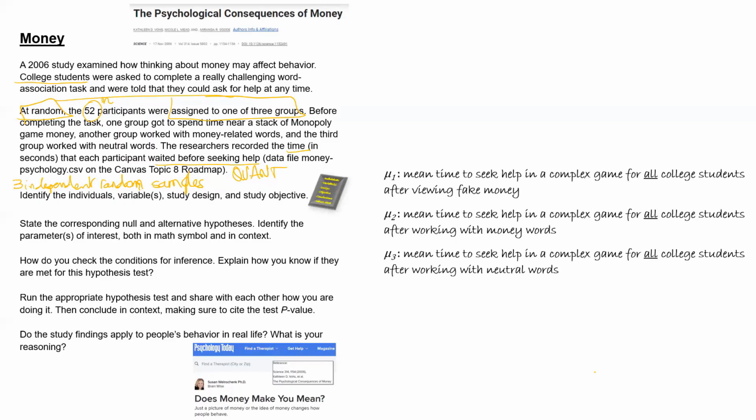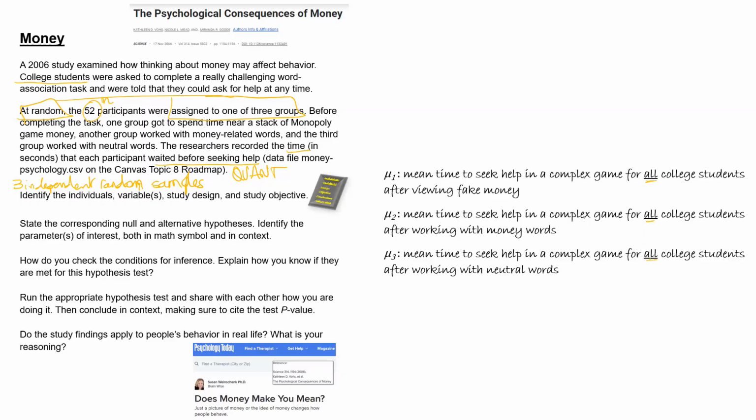So the individuals in group 1 are completely different from and unrelated to the individuals in group 2, completely different from and unrelated to the individuals in group 3. So that means that we have three independent random samples representative of three different populations. We're interested in the mean of the quantitative variable, time to seek help, in three populations of individuals like those tested in conditions like the conditions tested.